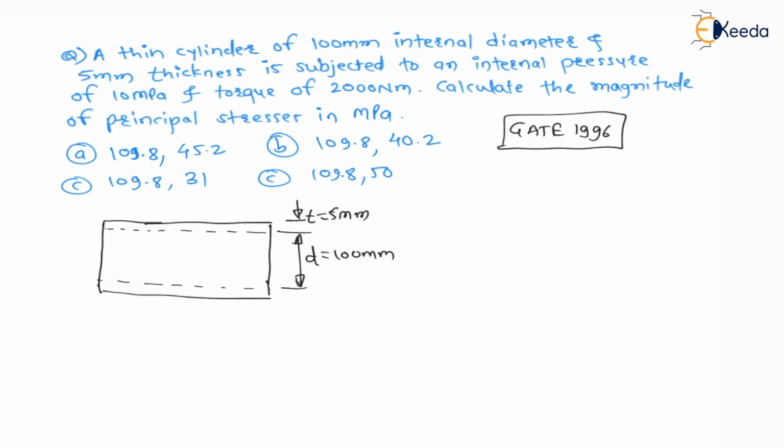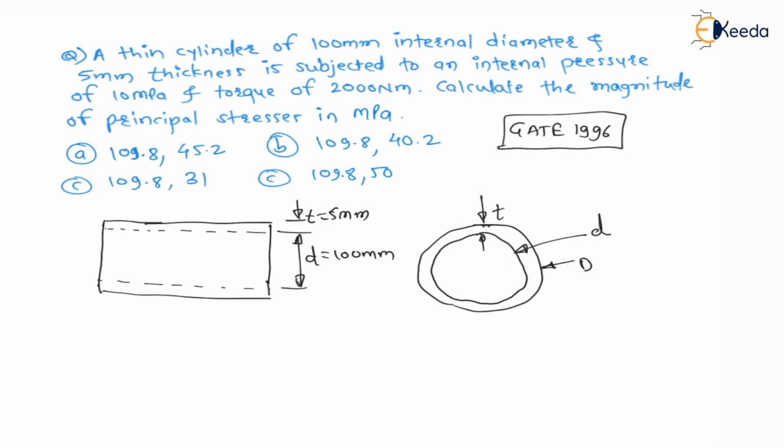If I see the cross section of this, let us say capital D is the external diameter and the internal diameter is small d, and the thickness is t. Therefore the external diameter, capital D, is the internal diameter plus 2t. So it is 100 plus 2 into 5, which is 110 mm, right?